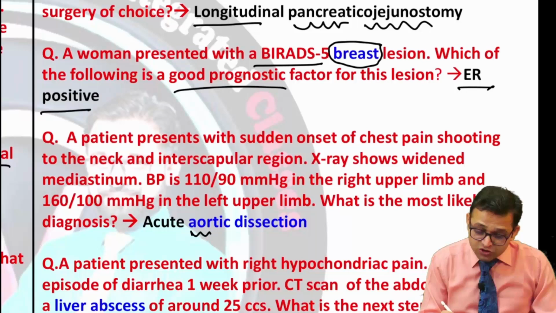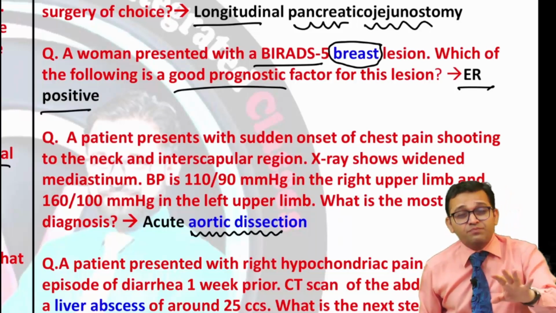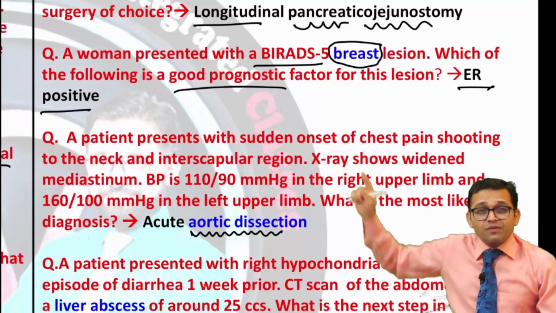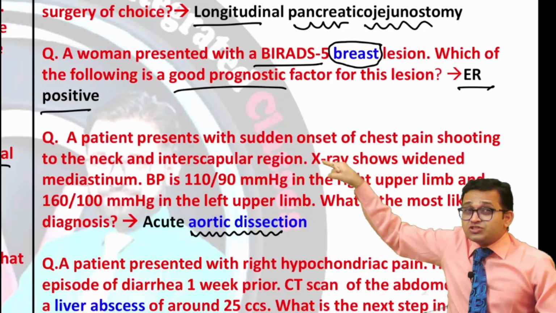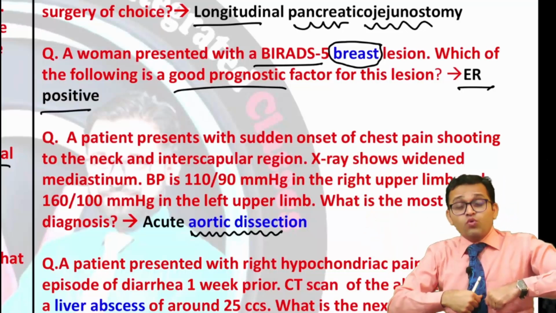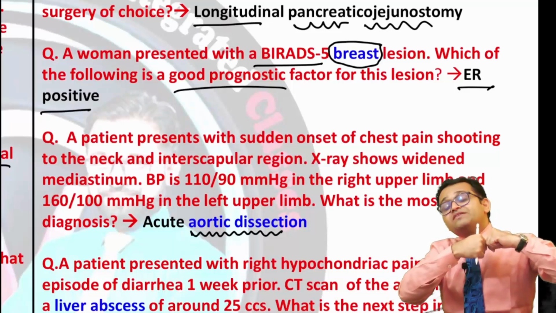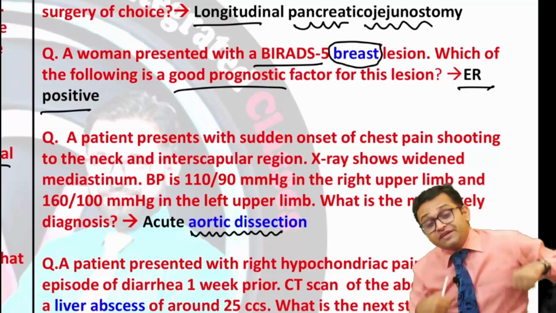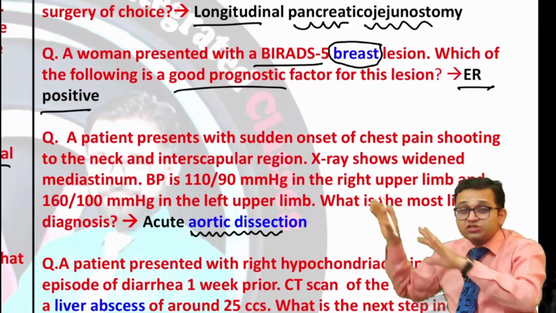Now can you see the next topic, the aortic dissection? The question on aortic dissection is very important. Aneurysm is very important. A patient presented with a sudden onset of chest pain shooting to the neck and interscapular region. According to the course of your aorta, it goes upward, then backward and to the left, and then it goes backside in between the two scapulae. It is definitely saying about the aortic dissection. You must look for this topic.